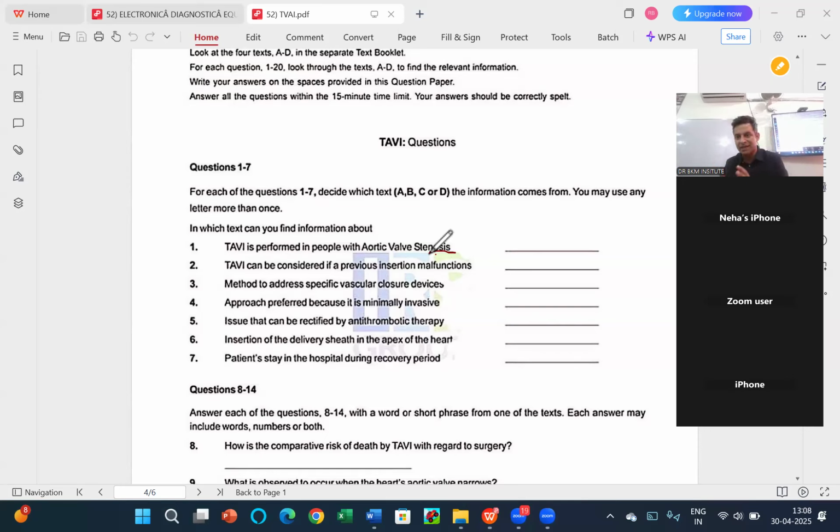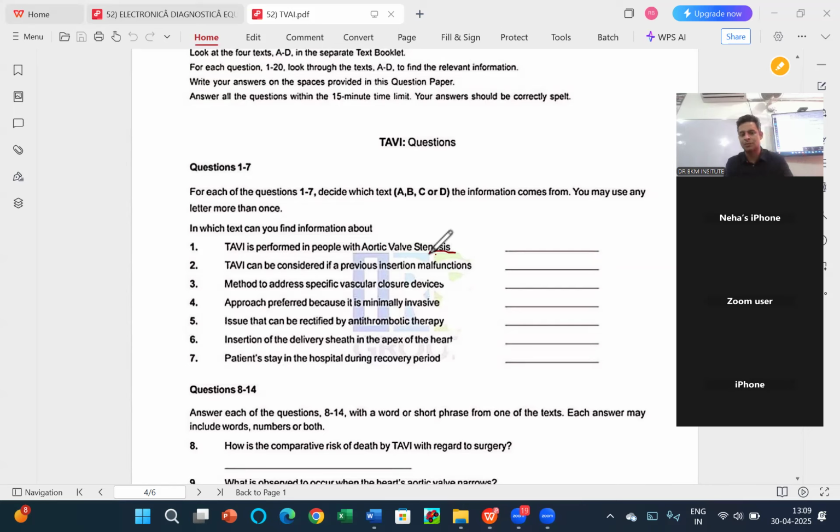Third, method to address specific vascular closure devices. Approach preferred because it is minimally invasive. Means TAVI must be having different approaches. Which approach is preferred? Issue that can be rectified by antithrombotic therapy. Insertion of the delivery sheath in the apex of the heart.